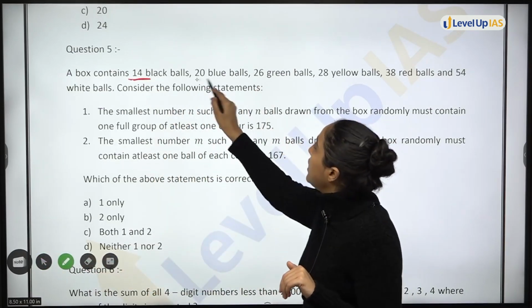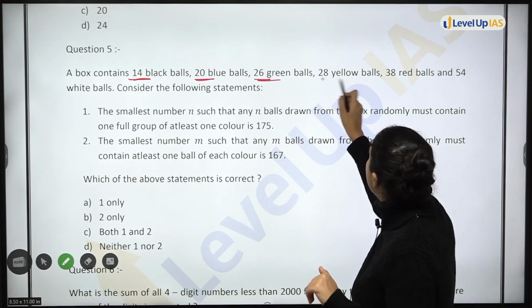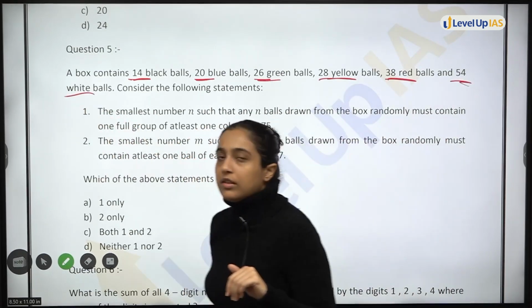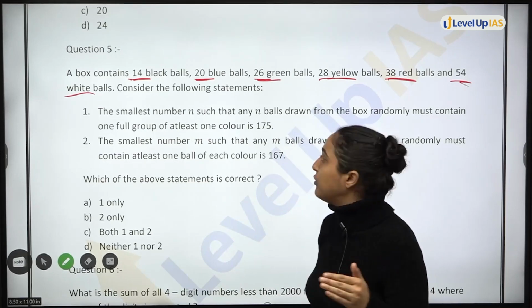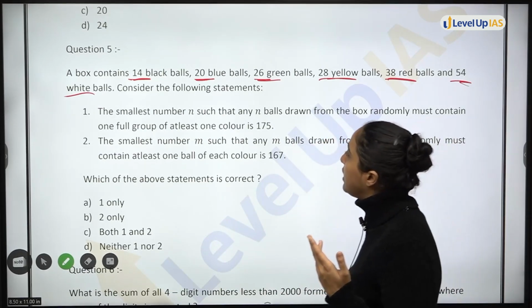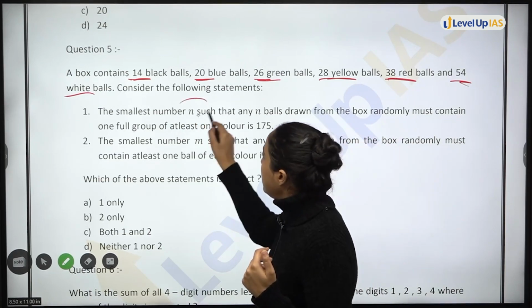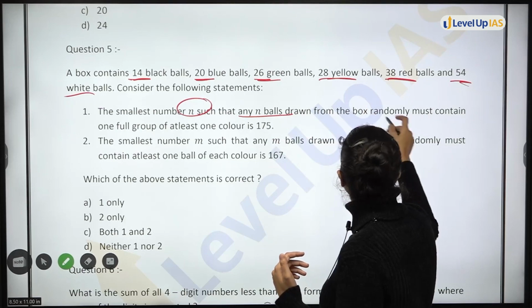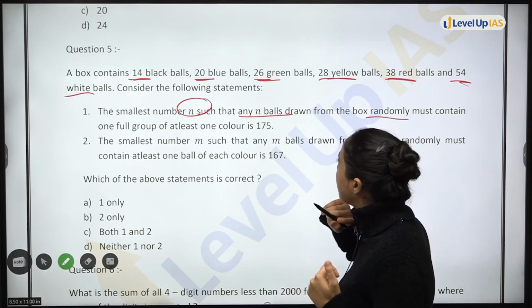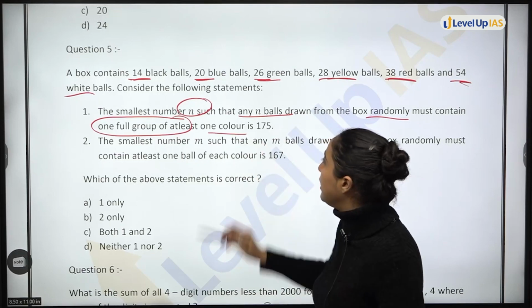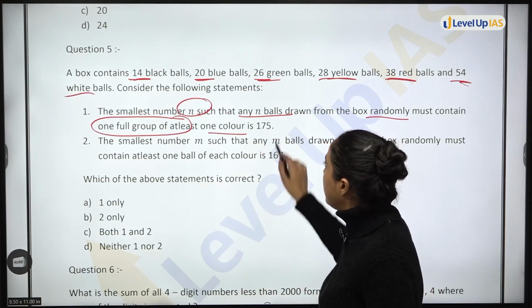14 black, 20 blue, 26 green, 28 yellow, 38 red, 54 white. So many different types of balls you have here. Okay, consider the following statement: smallest number n such that any n balls drawn from the box randomly must contain one full group of at least one color. Is it 175?